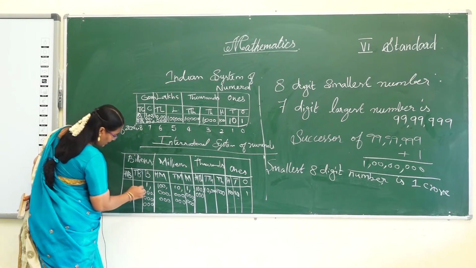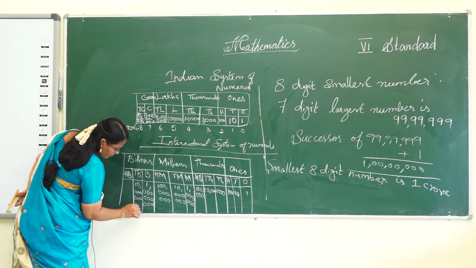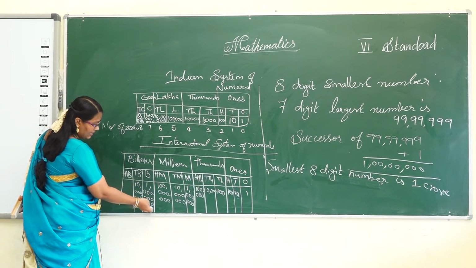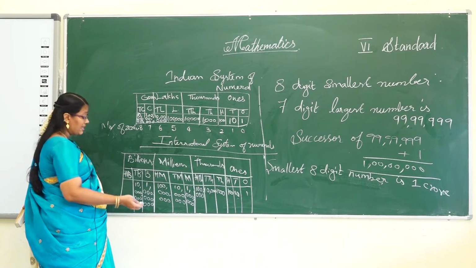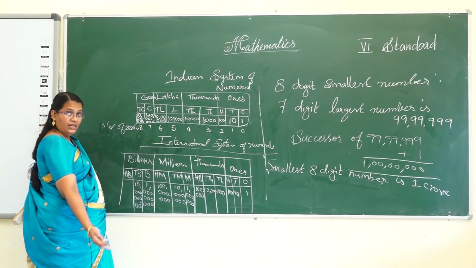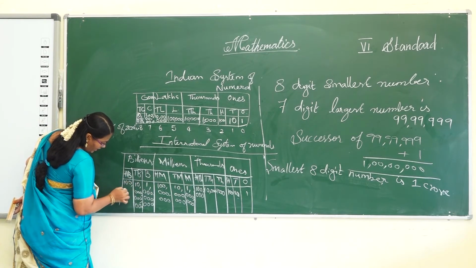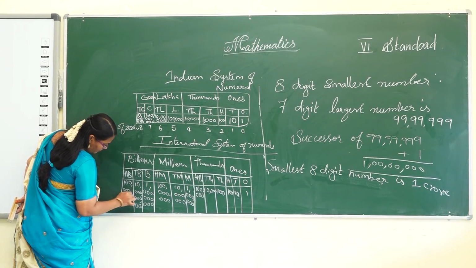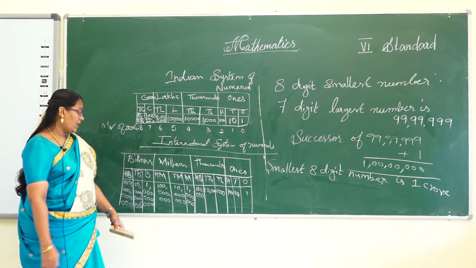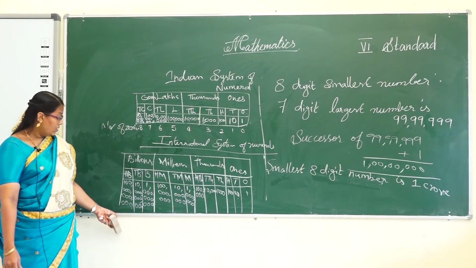Next 10 billion. For your understanding I will write like this, so you can understand easily. Billion has 9 zeros, so 1 billion. Next 10 with the remaining 9 zeros, so 10 billion, and 100 billion. Okay, I hope you understand the concept of the Indian system of numerals and the international system of numerals.